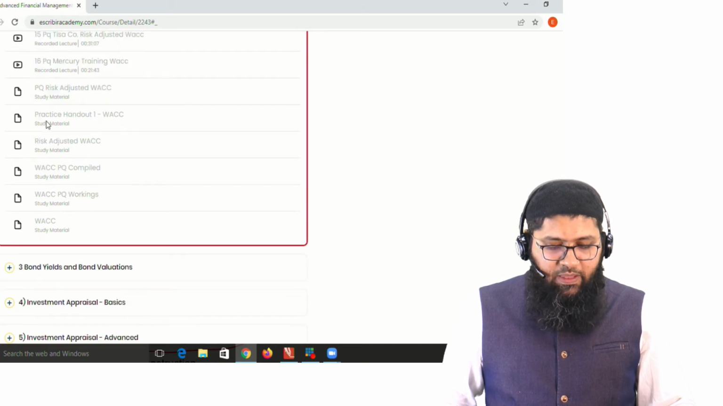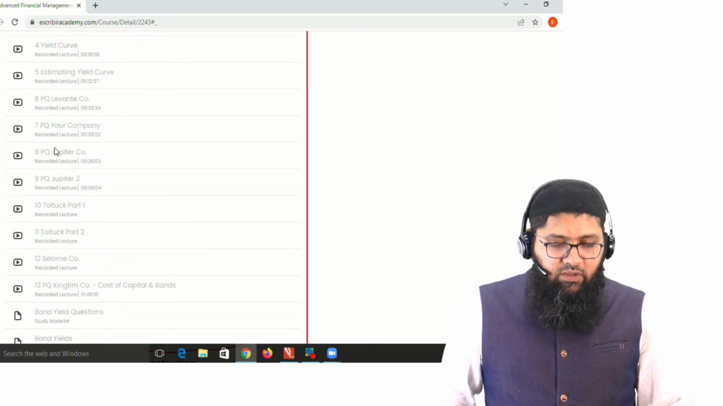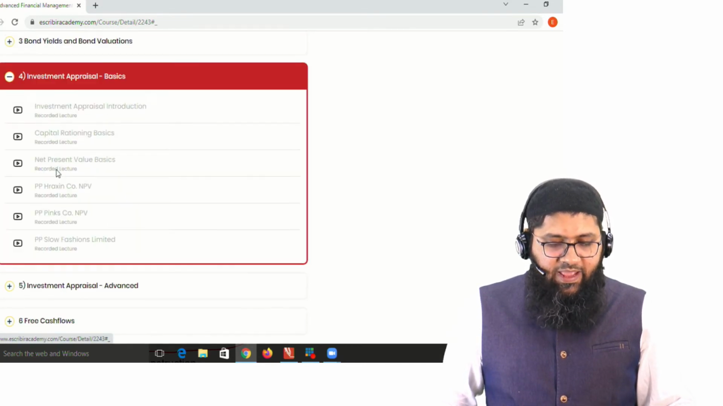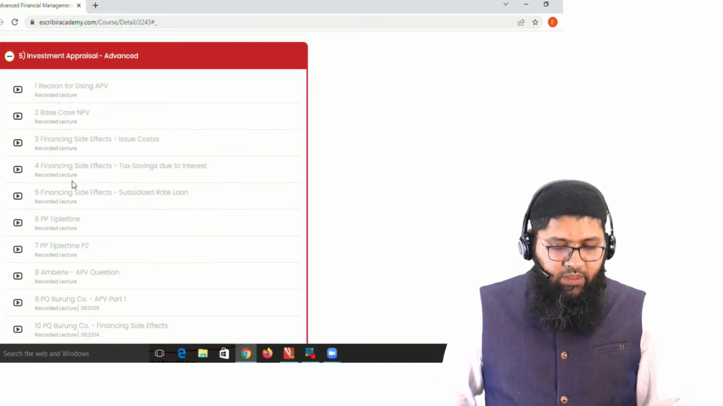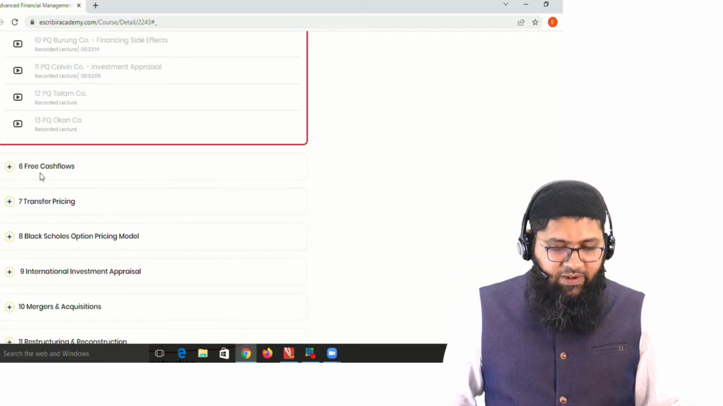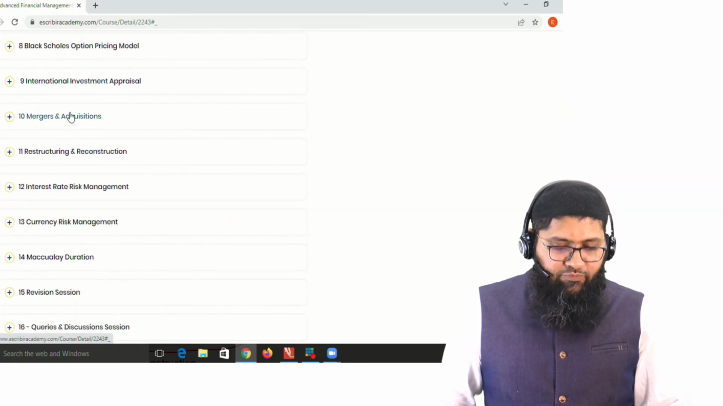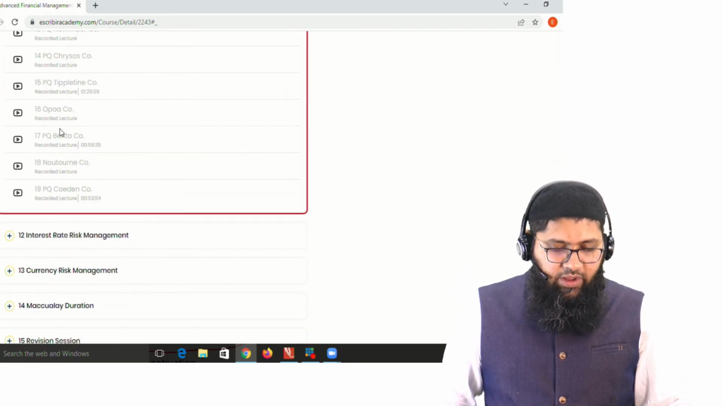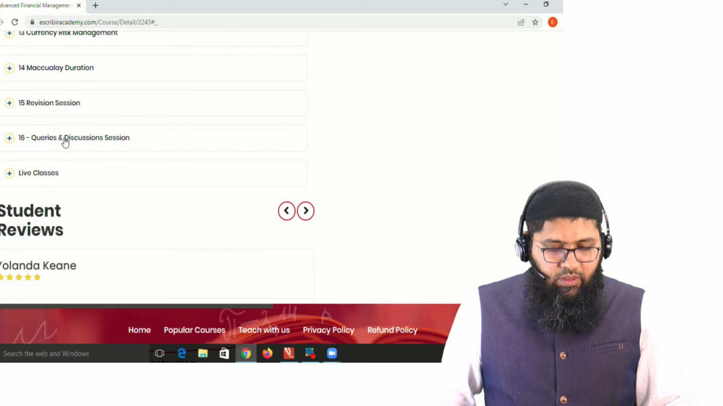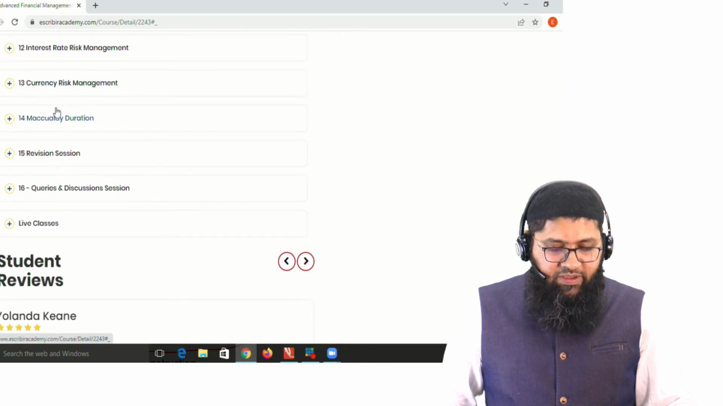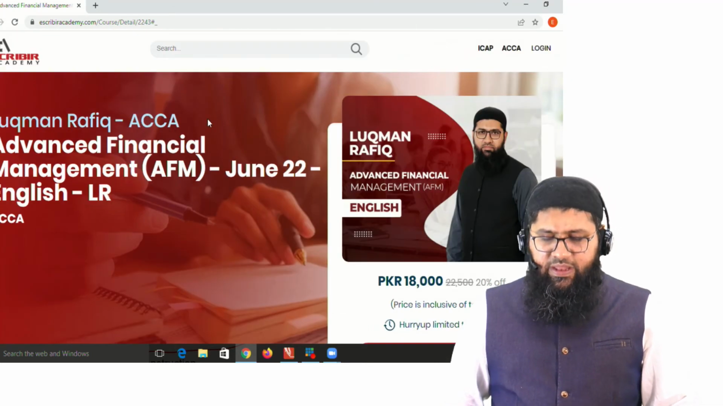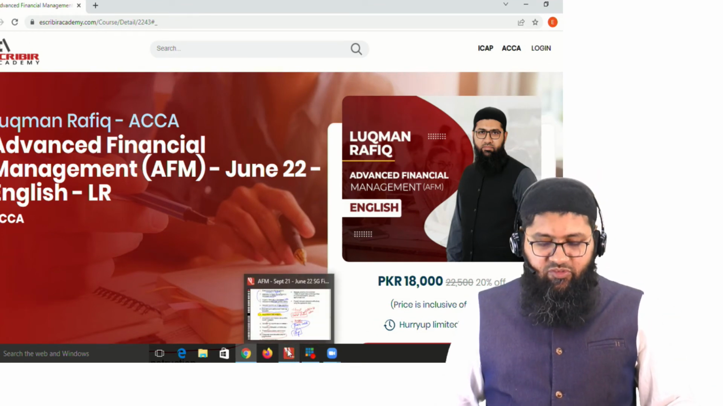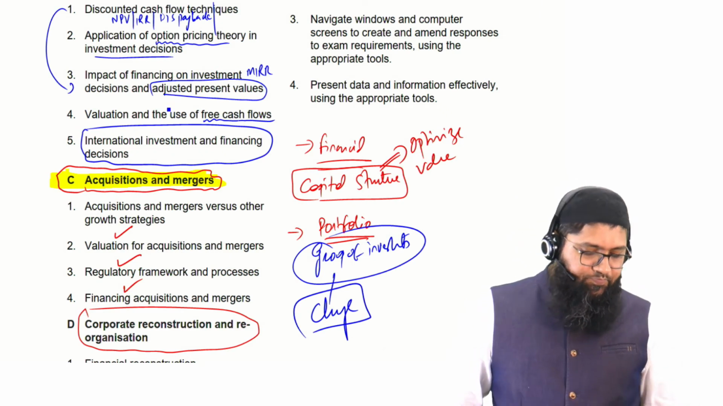Whatever the PQs are, they are the practice questions. The bond yields and the bond valuations are discussed, then the practice questions are discussed. Then the investment appraisal basics, the advanced areas of investment appraisal, and so on and so forth: mergers, acquisitions, restructuring and reorganization, interest rate risk management, currency risk management, etc. So there is a whole lot of courses, the complete lectures, that have been discussed in here.